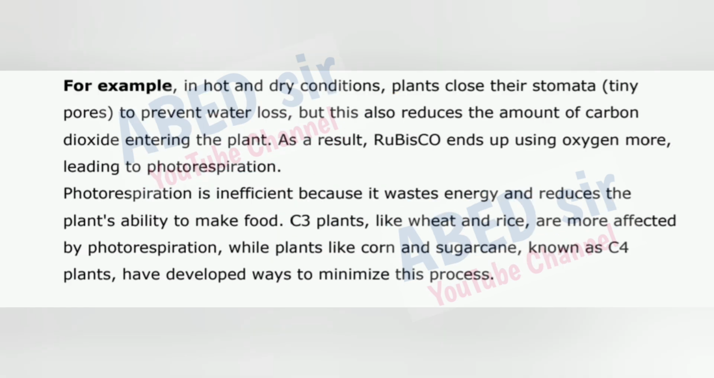For example, in hot and dry conditions, plants close their stomata, tiny pores, to prevent water loss, but this also reduces the amount of carbon dioxide entering the plant. As a result, rubisco ends up using oxygen more, leading to photorespiration. Photorespiration is inefficient because it wastes energy and reduces the plant's ability to make food. C3 plants, like wheat and rice, are more affected by photorespiration, while plants like corn and sugarcane, known as C4 plants, have developed ways to minimize this process.